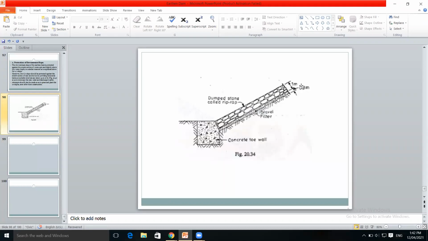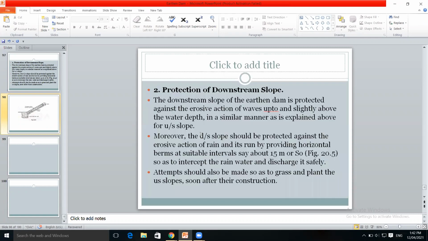In this image, the thickness of the stone pitching is provided as 1 meter. Gravel filter is 0.3 meter. Below that, a concrete toe wall is provided. Protection of the downstream slope. The downstream slope of the earthen dam is protected against the erosive action of waves up to slightly above the water depth, in a similar manner as explained in the protection of the upstream slope. So the downstream slope is also protected against erosive action of the waves.